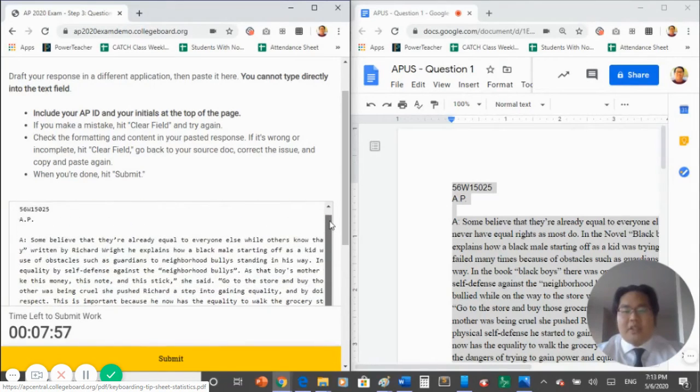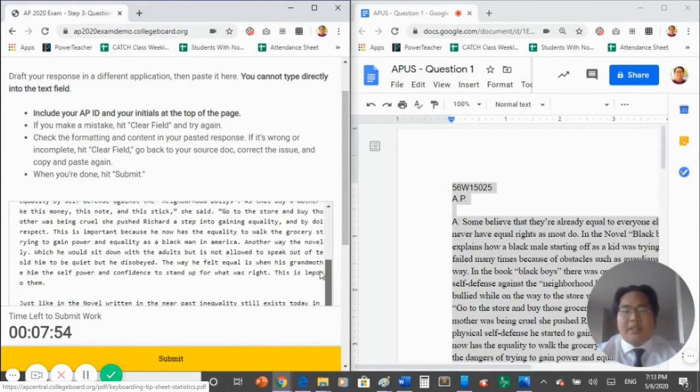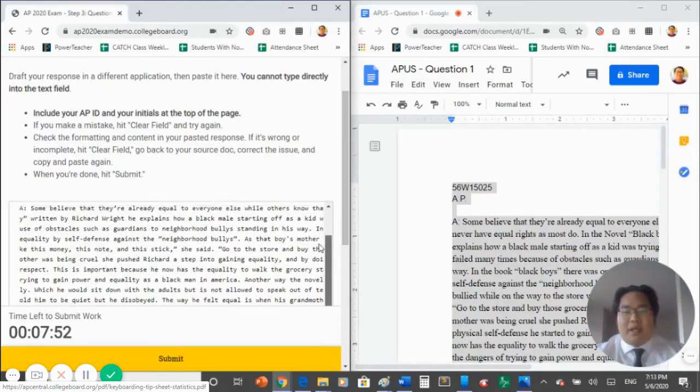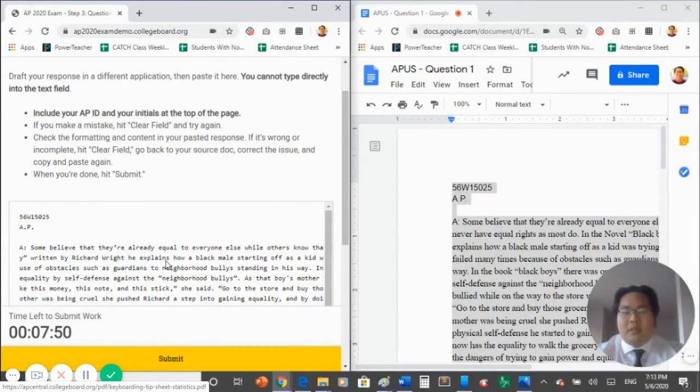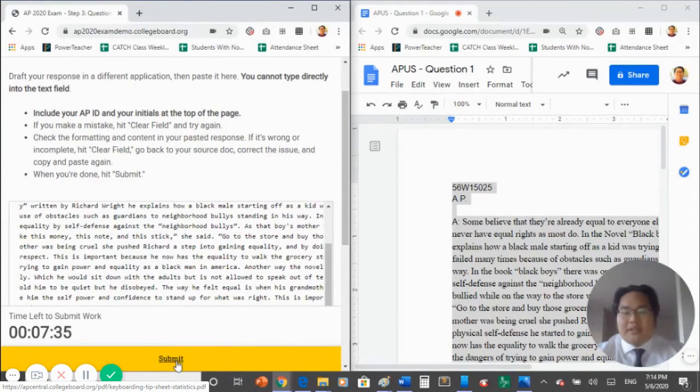Double check to make sure that your answer has completely been pasted into the text box. Also, make sure that your AP ID followed by your initials appear in the top left corner. When you are satisfied with your response, click the Submit button.